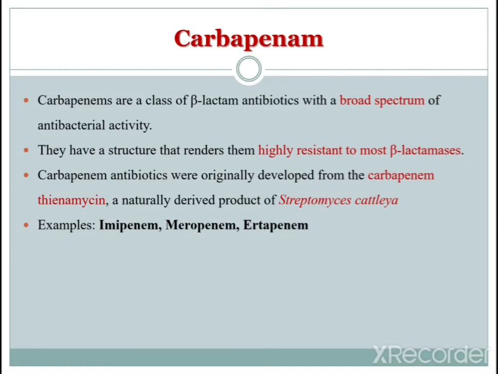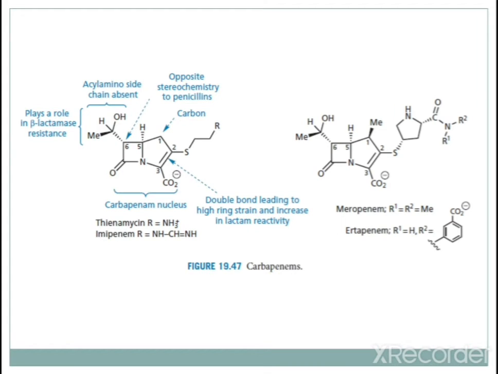The examples of carbapenems are imipenem, meropenem and ertapenem. So these are three examples. Here again the structures of different carbapenems are given. In the first structure you can see that at the first position there is no oxygen or sulfur. Instead, there is a simple carbon at the first position. You can see it in the structure.